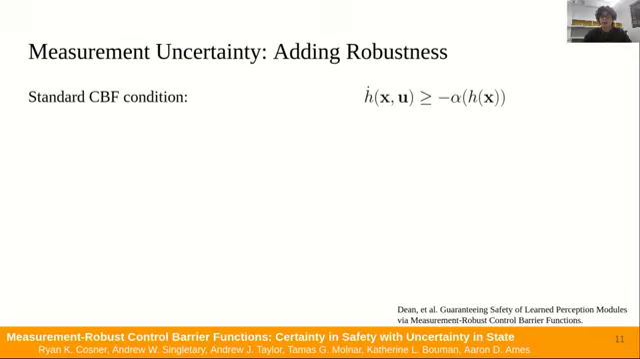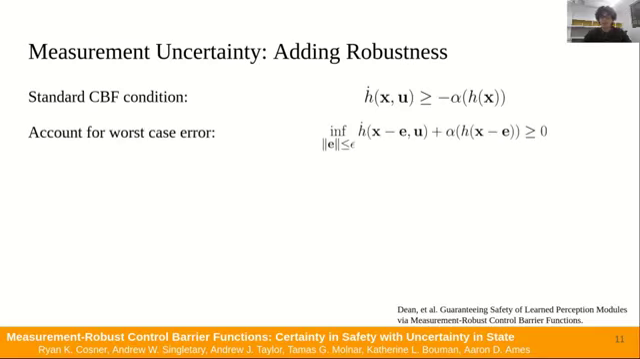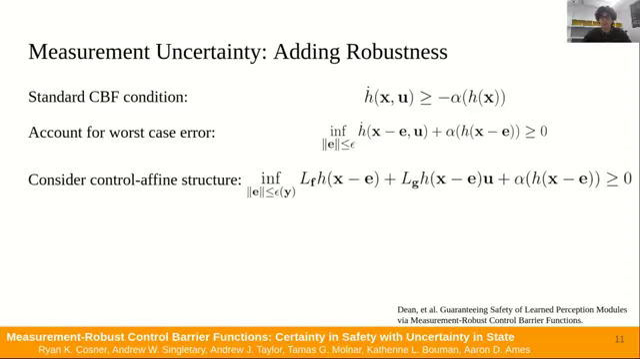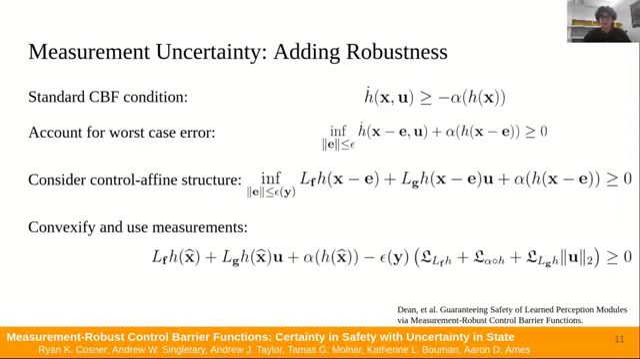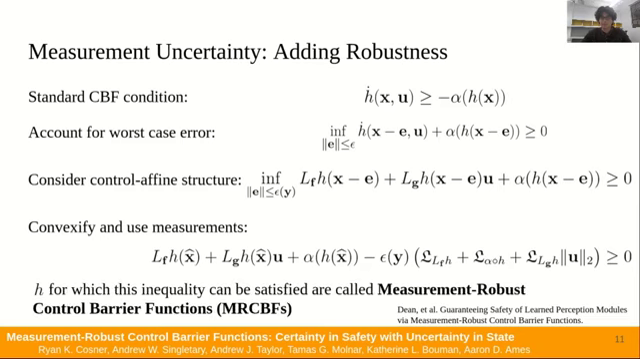Here, we show how we can incorporate error into the CBF condition. First, we take the infimum over the possible error. We additionally take advantage of the control affine structure of the system to write it as the following, using the Lie derivative terms LFH and LGH. Next, we convexify the infimum and write the condition in terms of the measured state x hat. The added terms are epsilon, which is the bound on the measurement error, and the script L terms, which are the Lipschitz constants of the subscripted functions.